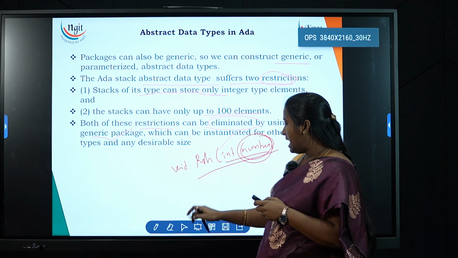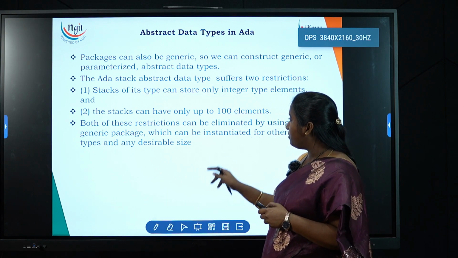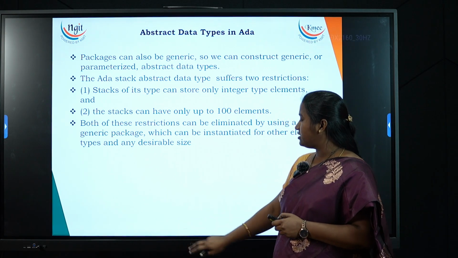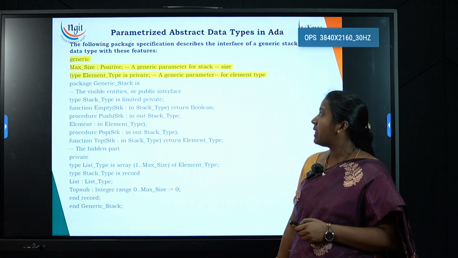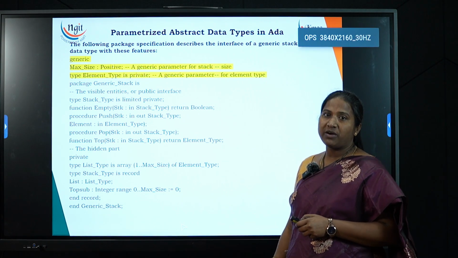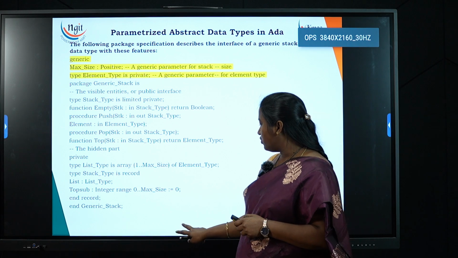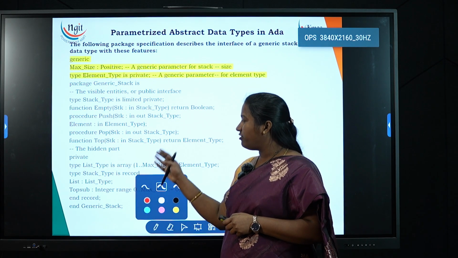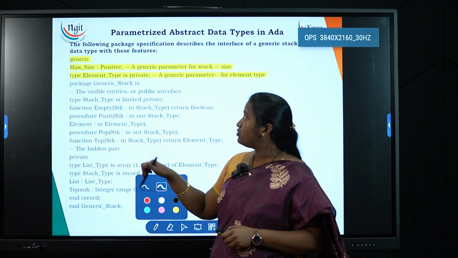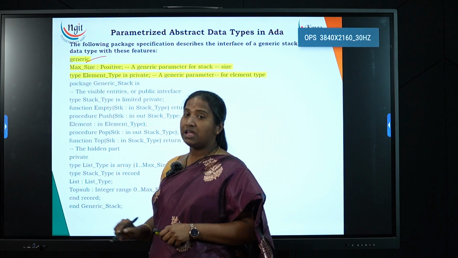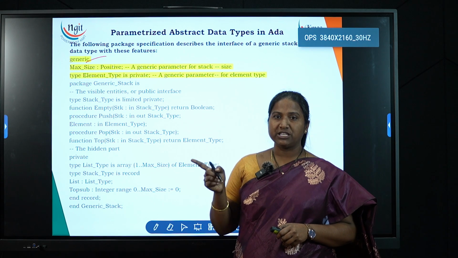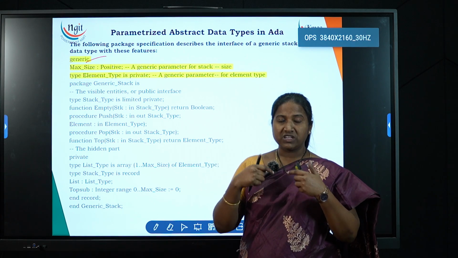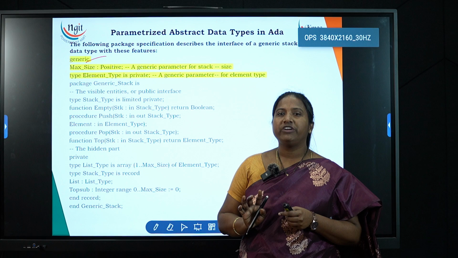Let's see how it eliminates those two restrictions with generic. Let's say this is the ADA program; it is the same code I have used. If you compare it with the ADTs of ADA, you'll find the same code. The difference is that I have taken generic here. The reason to take generic is that the user is allowed to give any kind of data type.